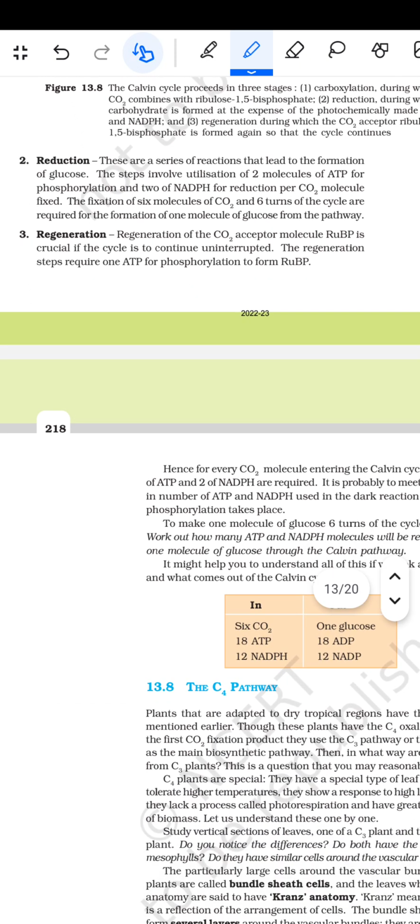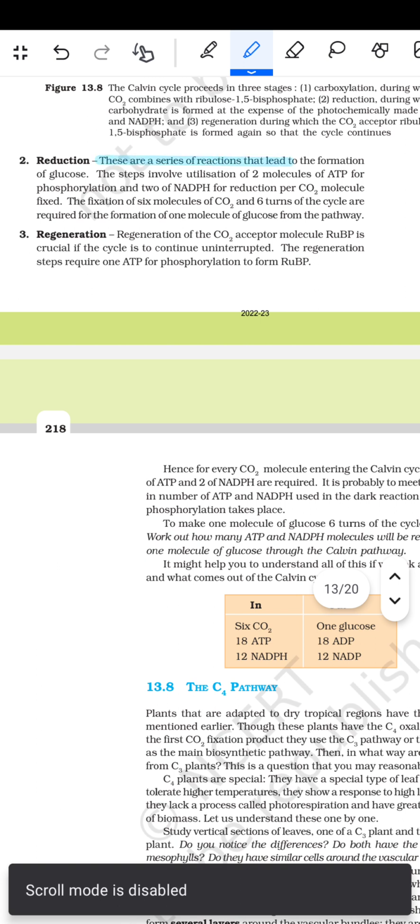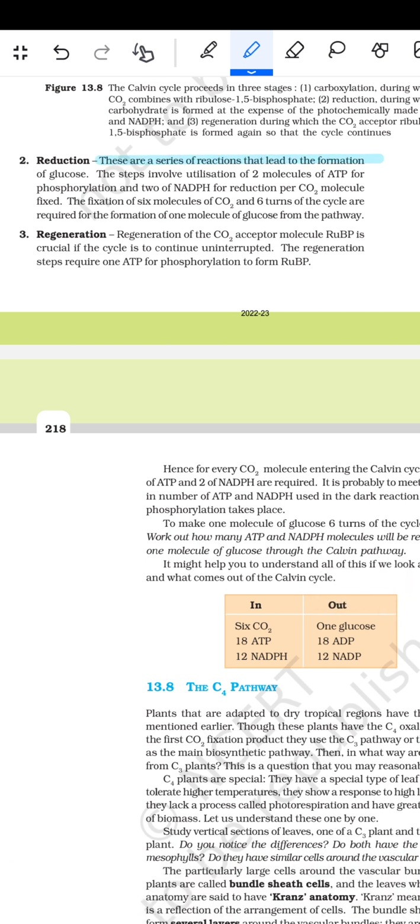दूसरा स्टेप फिर आता है रिडक्शन. So these are a series of reactions that lead to the formation of glucose. The steps involve utilization of 2 molecules of ATP for the phosphorylation and 2 of NADPH for the reduction per CO2 molecule fixed. The fixation of 6 molecules of CO2 and 6 turns of the cycle are required for the formation of 1 molecule of glucose from the pathway.